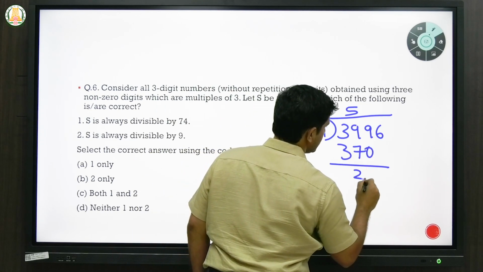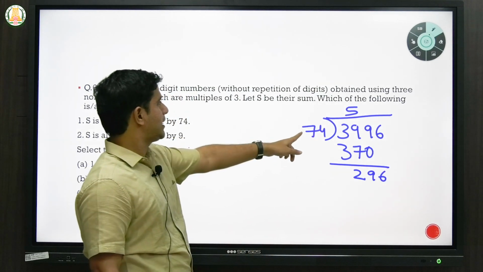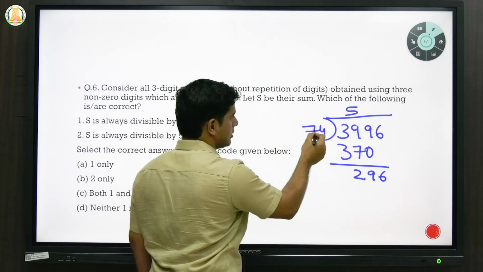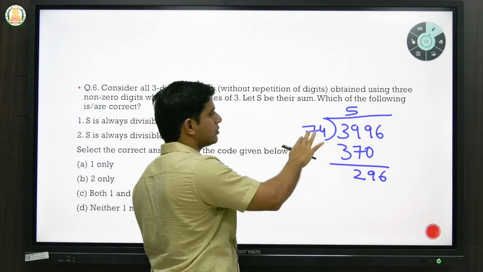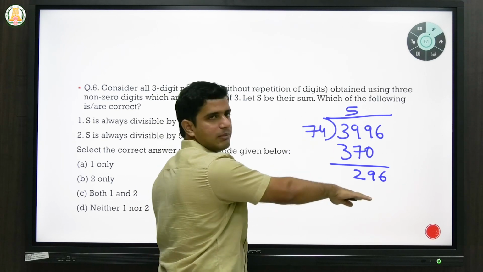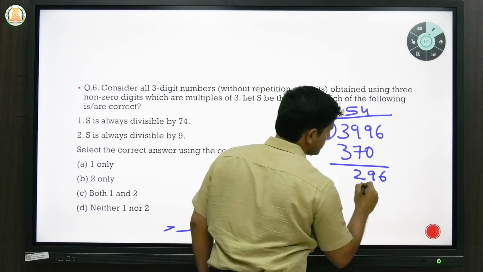You will have 296. Okay. So next, you see 74 times 4, how much? Because 7 fours are 28, it is almost 29. So you can assume that 74 fours will be somewhere closer. But if you know, 74 fours is actually 296.